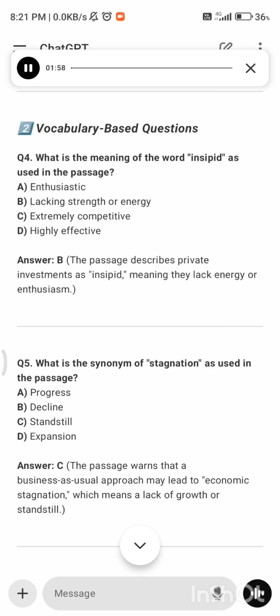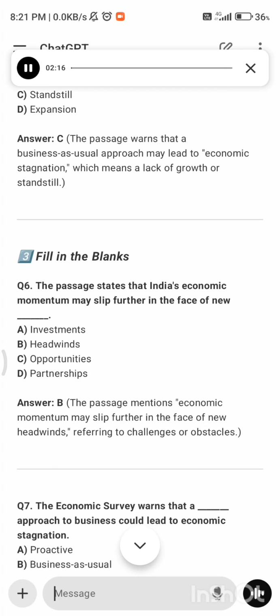Q5. What is the synonym of stagnation as used in the passage? A. Progress. B. Decline. C. Standstill. D. Expansion. Answer: C. The passage warns that a business as usual approach may lead to economic stagnation, which means a lack of growth or standstill.